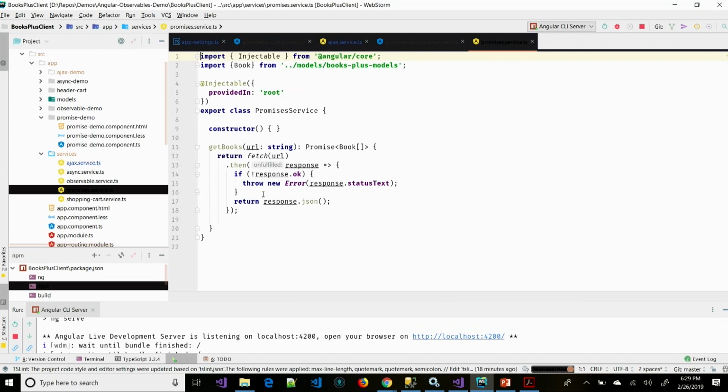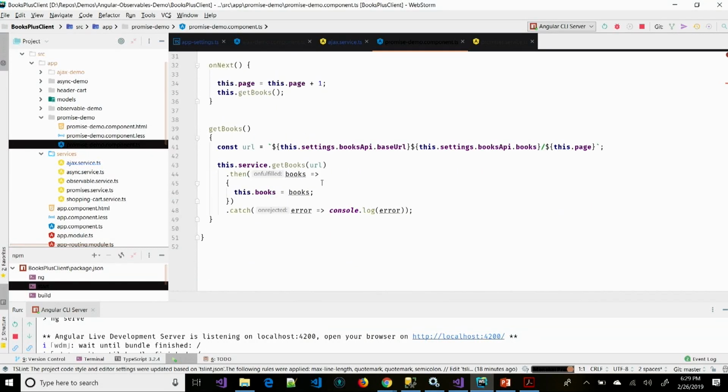So it's a little bit better. Once you get the return, I'm getting the response. And if it's not okay, then I'm throwing an error. Otherwise, I'm returning the JSON. And it's a promise. So with the promise, what I'm doing on the client side is I'm returning the promise.